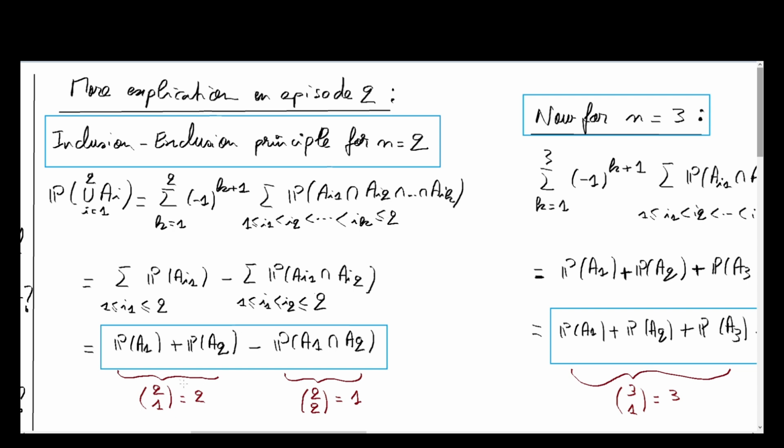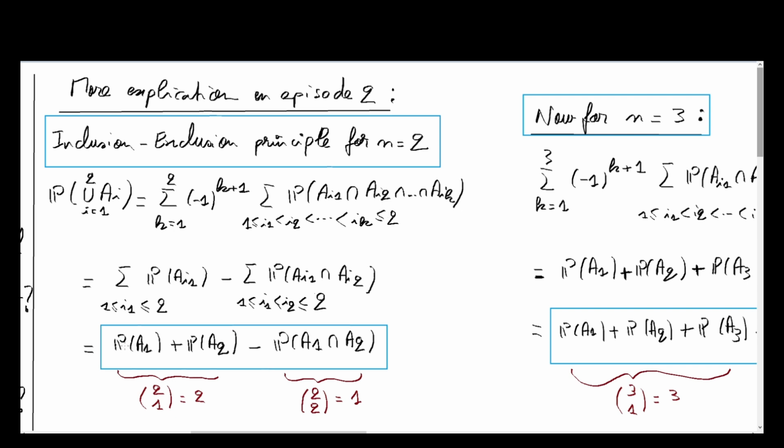And below you can see it gives the sum of P, the probability of A_i1, with i1 taking values between 1 and 2, and you have the minus 1 on the second part of the expression, the second summation. Now you have the probability of A_i1 intersected with A_i2, having again i1 and i2 varying between 1 and 2. And so it gives us the formula we've seen previously.